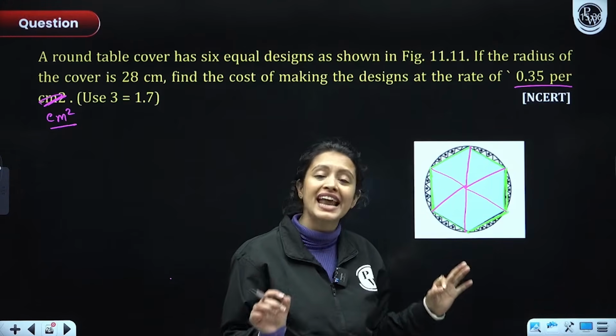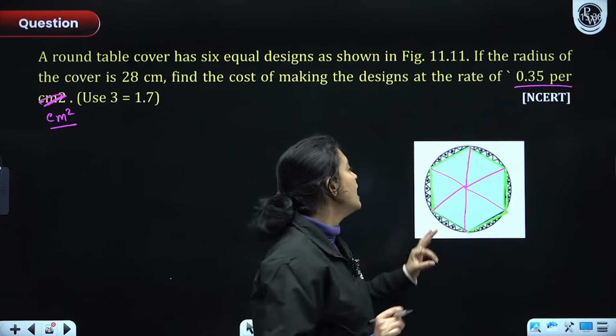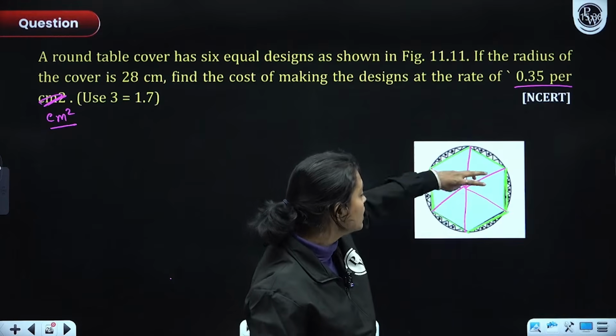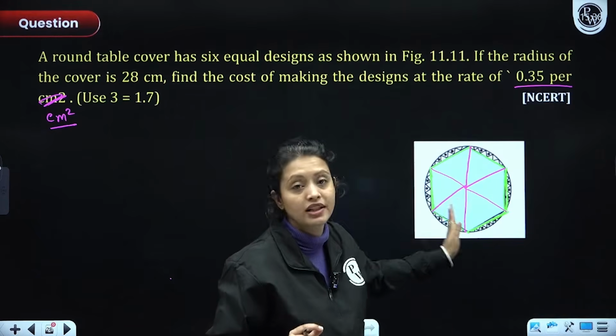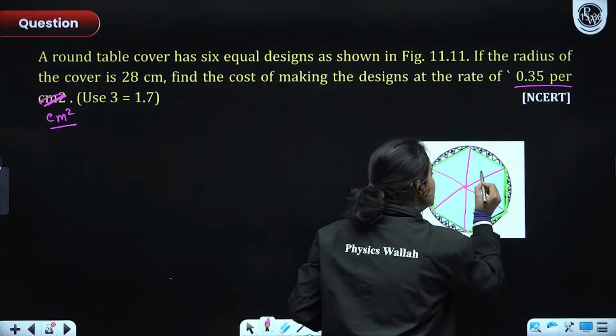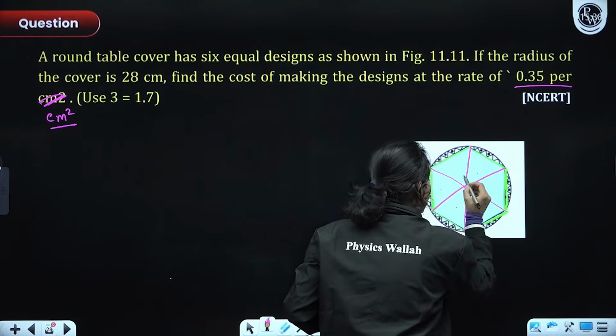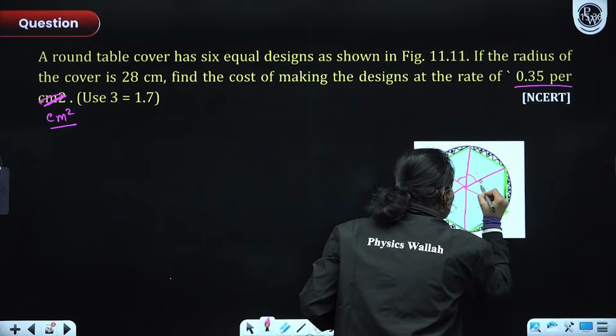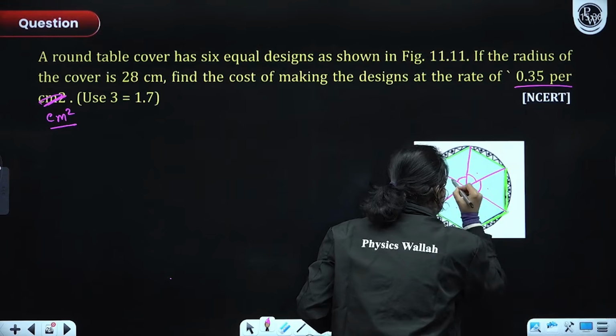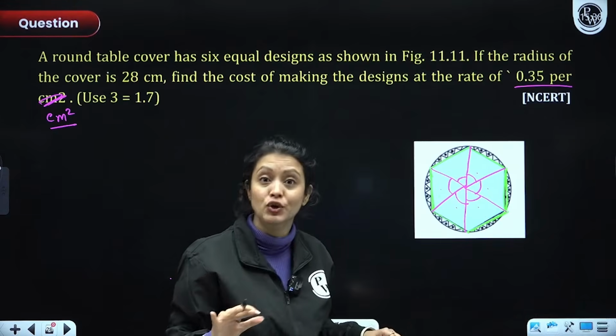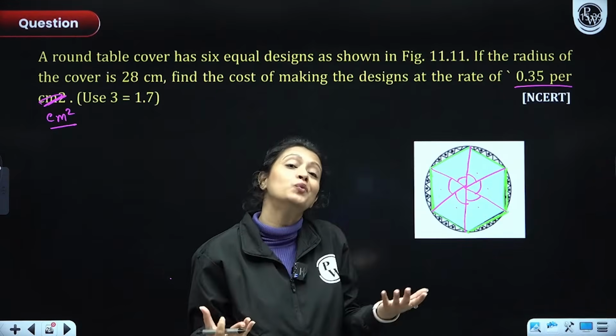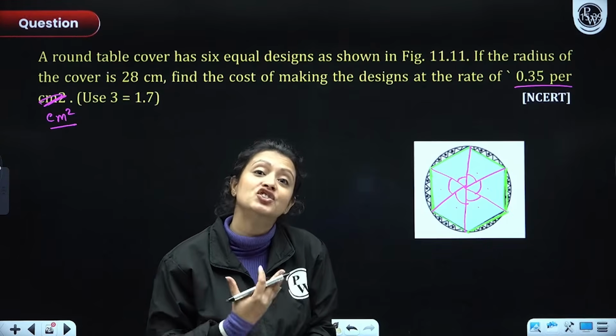If you have a regular hexagon, everyone, then all these radii joining together are equal in length and all these angles are also equal. Okay? And what would be the measure of each of these central angles?